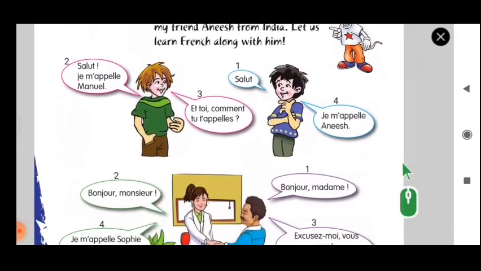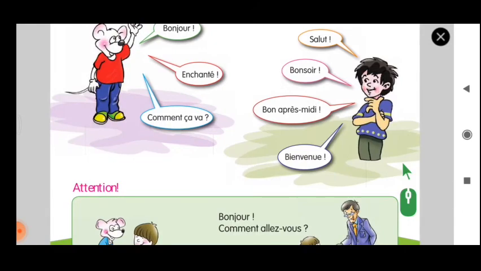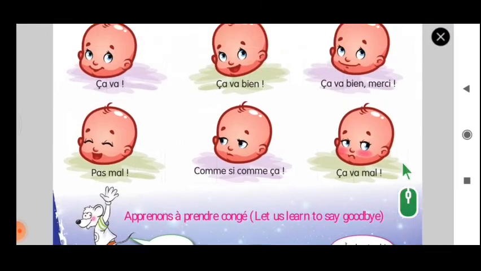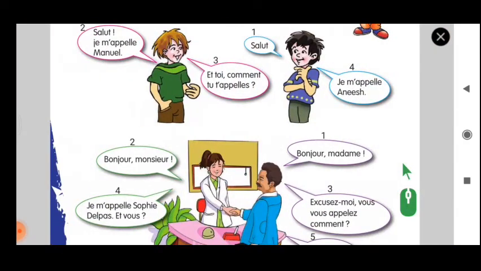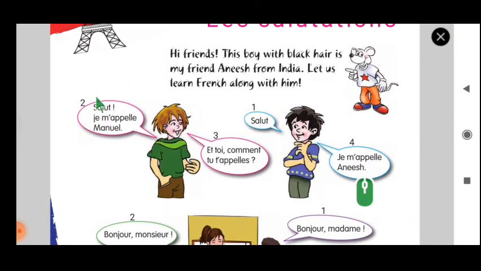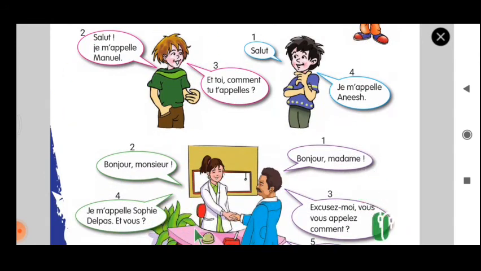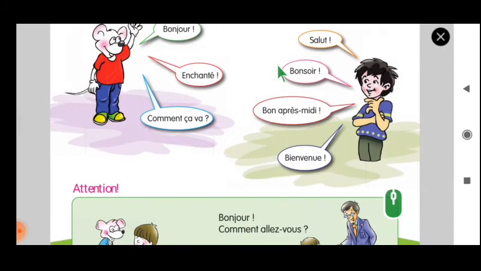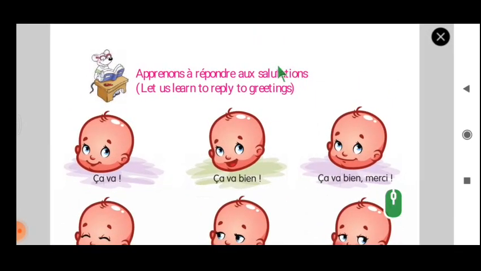So now what you're going to do is learn pages 1, 2 and 3, that is 14, 15 and 16. Out of these things, I'll be asking very simple questions to you, and based on these questions you have to reply in the online test. Out of these 3 pages the questions will be asked. For example, what is the meaning of salut? Either it is good afternoon or saying hi. Like that I will ask some questions and you have to answer it. If you understand these 3 pages you will be able to solve the online test today.